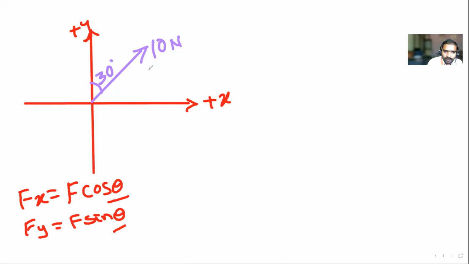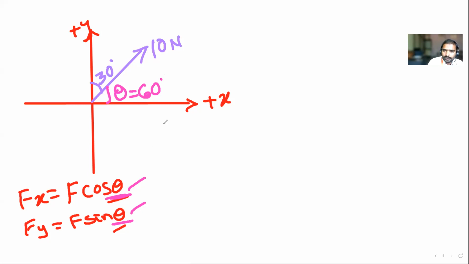But in the given problem, what has he given? He has given the angle with vertical. So I don't want this angle. I want theta, which is always with horizontal. So how to calculate this theta? The total between x and y is 90. 90 minus 30 is equal to how much? It is 60 degree. Then only you have to use these two formulas. Remember, theta is always with respect to horizontal.